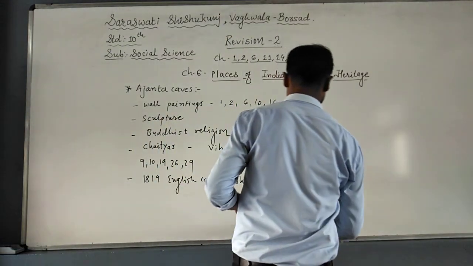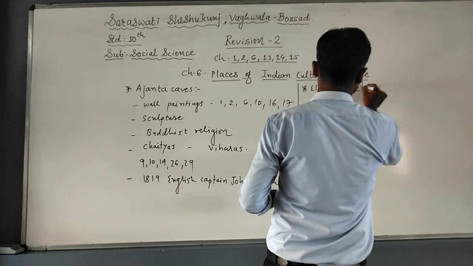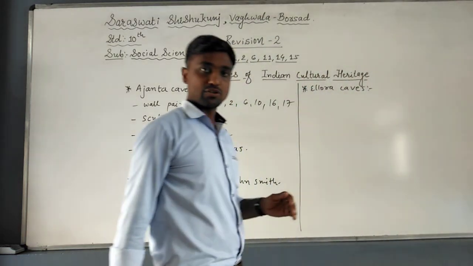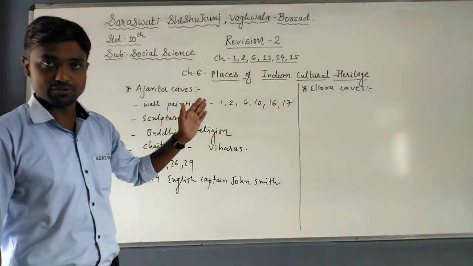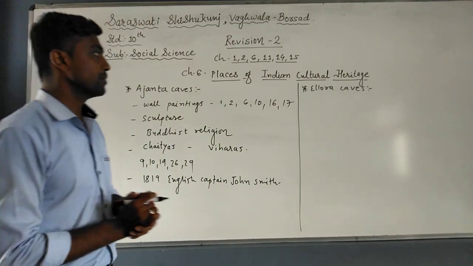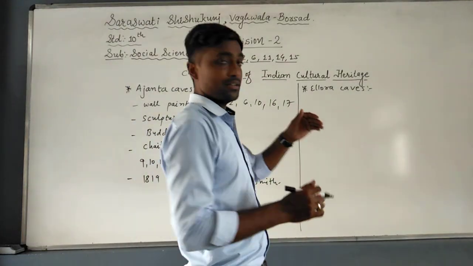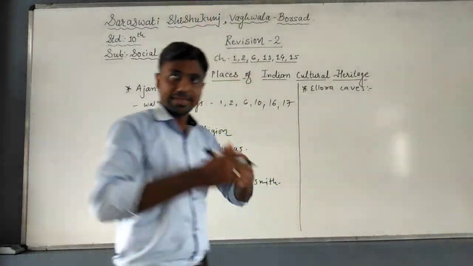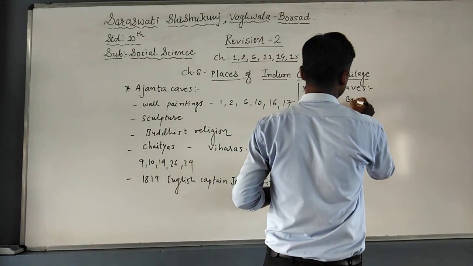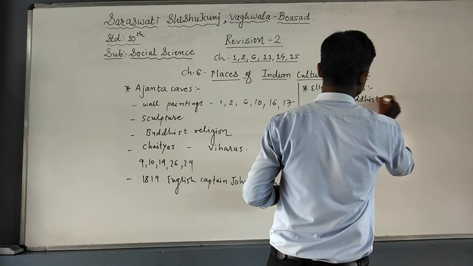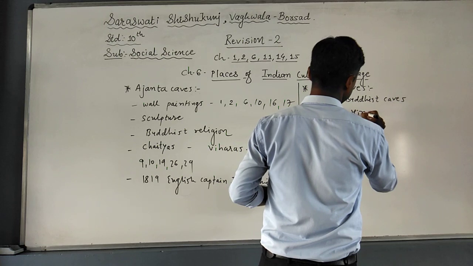Now next one is the Ellora caves. Students, Ellora caves also may be asked for 2 marks or 3 marks. It is located in the same place as Ajanta caves. Ajanta and Ellora caves are 2 groups of caves, we can say. Again, Aurangabad district in Maharashtra. Now here the difference is that the caves are divided into different groups. For example, caves 1 to 12 are Buddhist caves. Then 13 to 29 are Hindu caves.